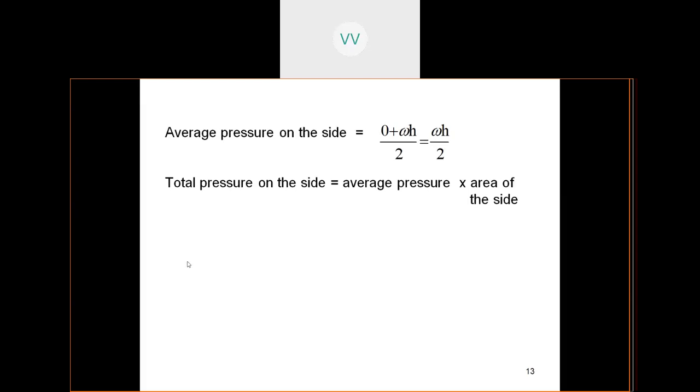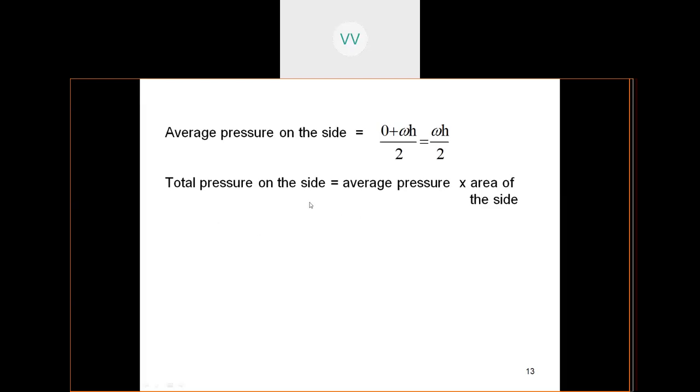Now, what is the average pressure on the side? So coming to the average pressure, as we all know, the pressure at the top is 0 and it is increasing to WH at the bottom. So it's a straight line variation, that means a linear variation. So when it comes to taking the average pressure, 0 plus WH by 2. So you will have WH by 2 as the average pressure.